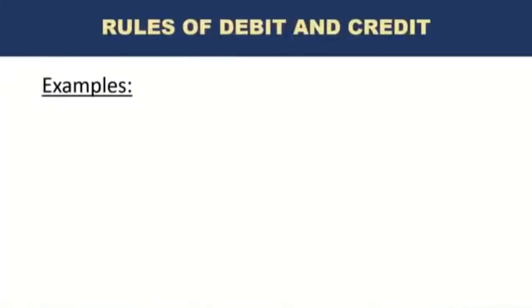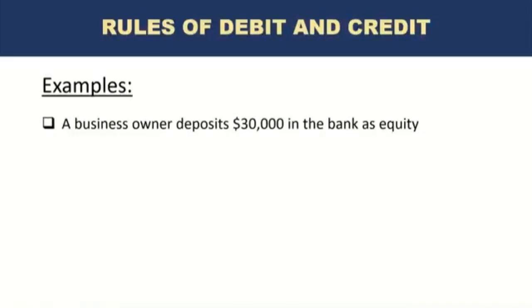Okay, so are you ready to apply whatever you have learned about the rules of accounting and accounting principles to actual accounting entries? Let's go. So the first example that we are going to deal with is a business owner deposits $30,000 in the bank as equity. This is one of the very early transactions in a business, when a business owner is setting up the business initially, they invest some money in the business, and they have deposited $30,000 in the bank as original equity of the business.